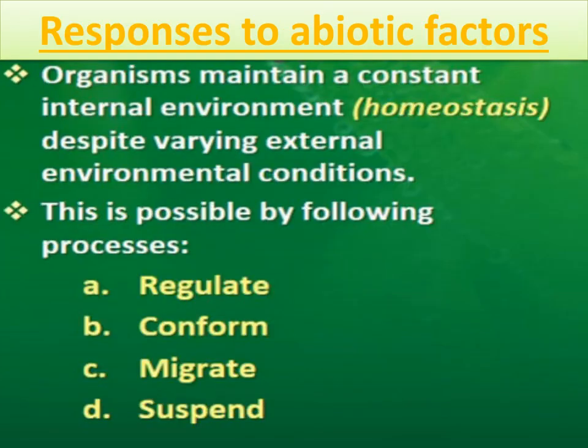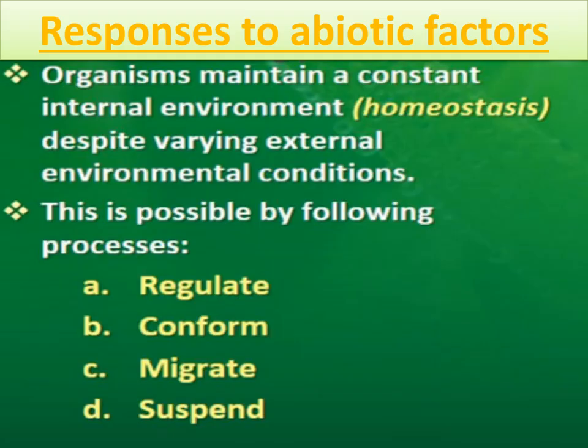Next topic is responses to abiotic factors. We have studied about different abiotic factors. So how do the different organisms respond to these different abiotic factors? Organisms maintain a constant internal environment despite varying external environmental conditions, and that property of organisms is called homeostasis, right? Every organism has a capability to maintain a constant internal environment and that is called homeostasis.